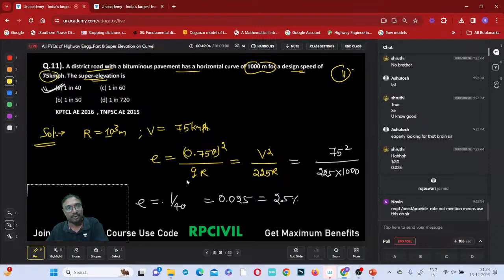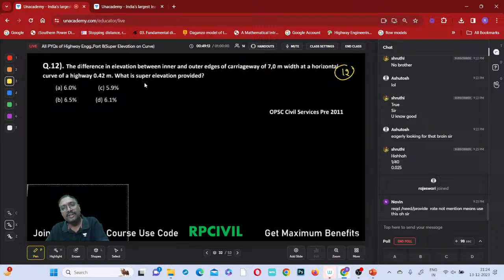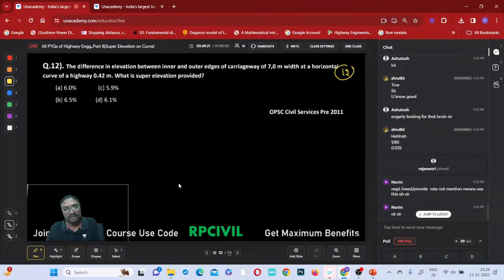Then the super elevation required, super elevation needed, everything. No condition is mentioned. Okay Naveen, I'll tell you after this question what to do. Just try to solve this question and select the option.